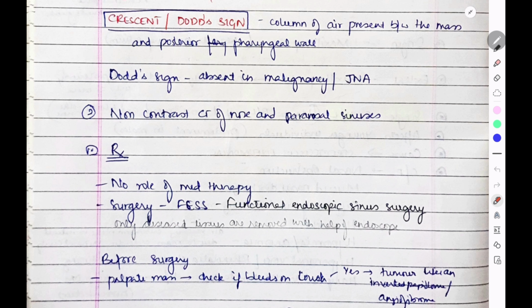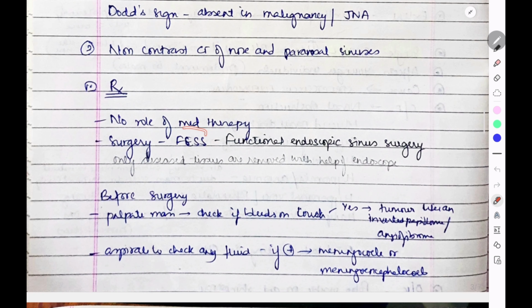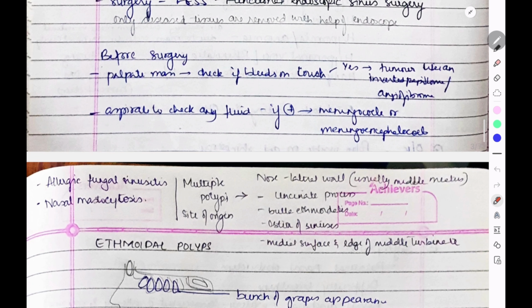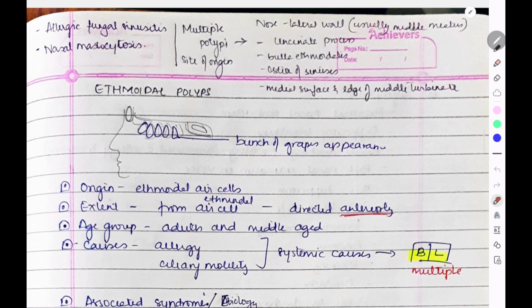Then after X-ray, we can go for non-contrast CT of the nose and paranasal sinuses. For the treatment, there is no role of medical therapy, so we have to go directly for FESS, that is functional endoscopic sinus surgery, and only diseased tissues are removed with the help of an endoscope. Before surgery, we have to palpate the mass and check if it bleeds on touch, meaning you have to rule out juvenile nasopharyngeal angiofibroma, and aspirate to check if it is meningocele or other things. So this was about the antrochoanal polyp. Now we'll see about the ethmoidal polyps.